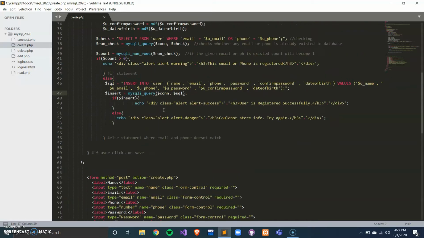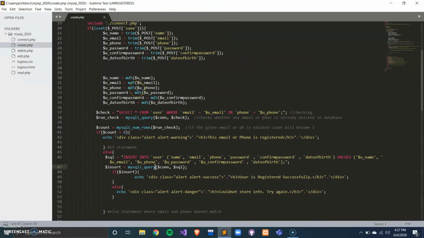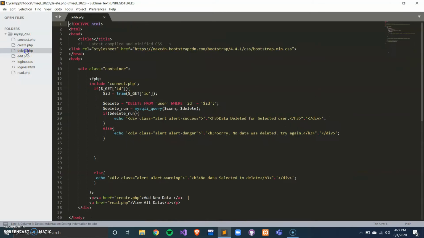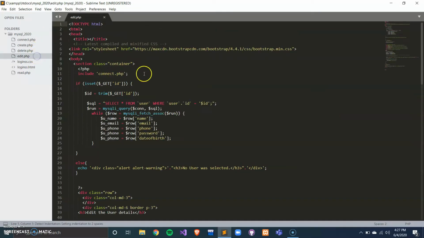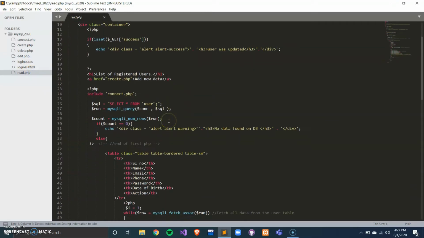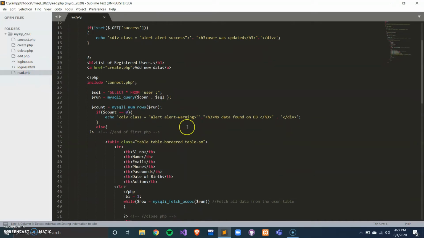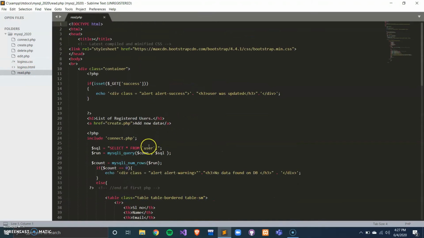This is the code for creation of the user details. This is the deletion code, in which users can delete their data when they don't want to use the social media. Here they can edit if they incorrectly entered name or email. They can edit the password also, password or email, anything. This is for read, in which from the database we are fetching all the data from the table called user.